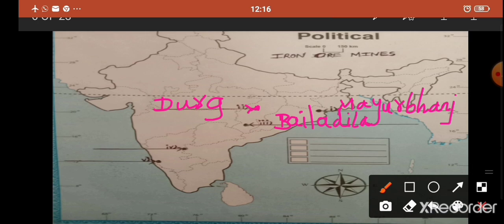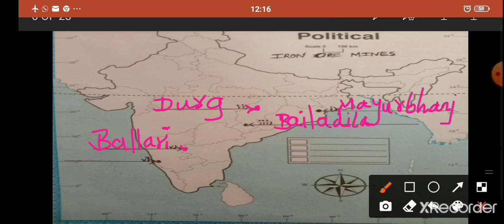Now question number 4, that is Ballari. Ballari is in Karnataka. Now here students, see question number 4. Yes, border of Karnataka and Andhra Pradesh. Here is Ballari. So here I have put the symbol, I have put the arrow mark. Now I am going to write here Ballari. Is that clear?